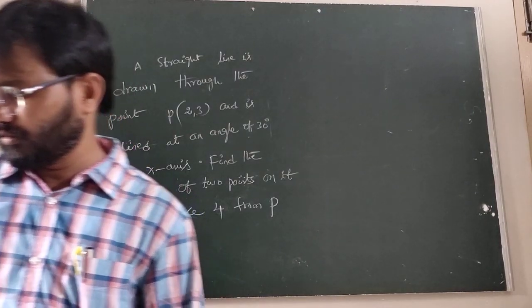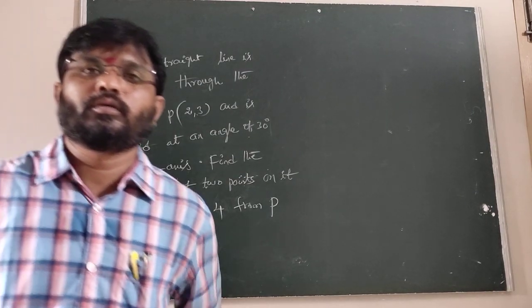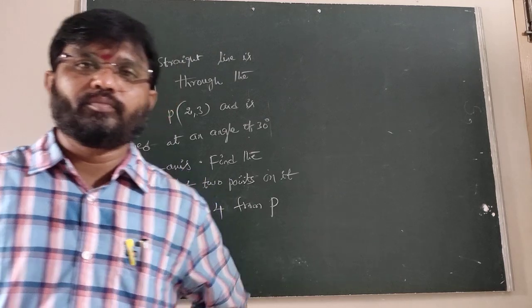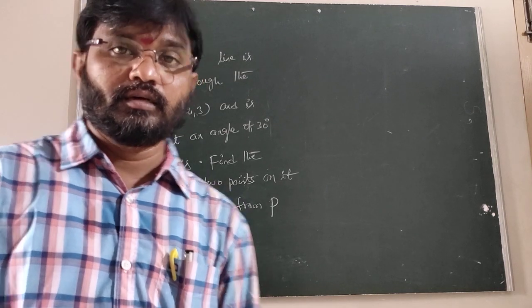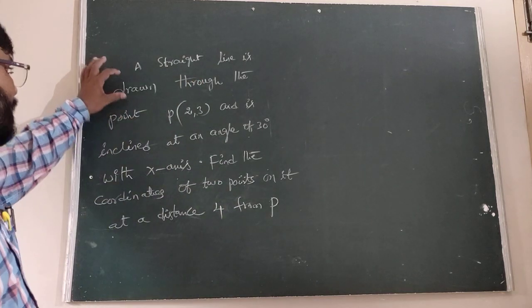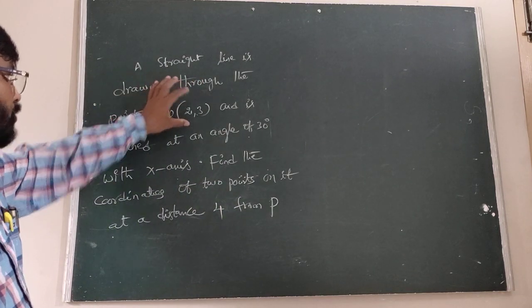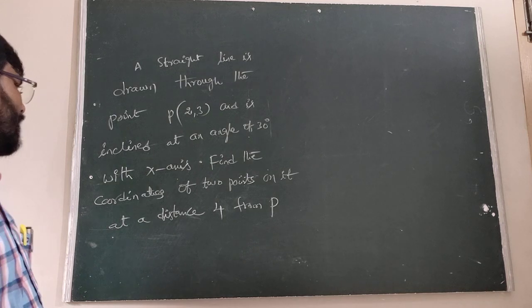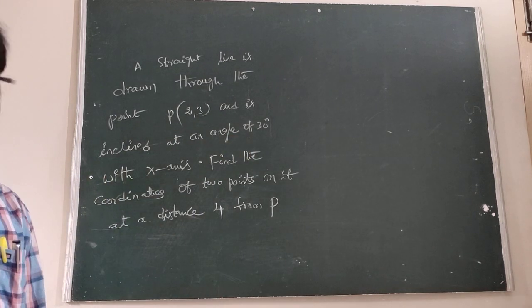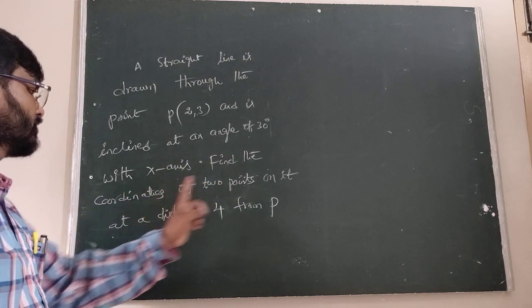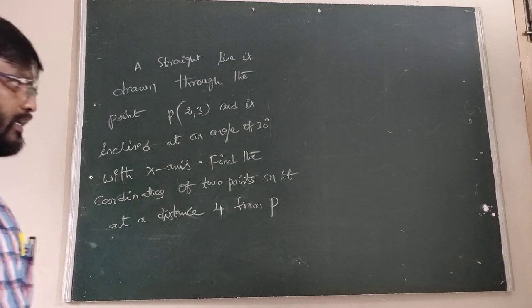So today we also discuss some problems based on the parametric form. This is very important. The first one: a straight line is drawn through the point 2 comma 3 and is inclined at an angle of 30 degrees with the x-axis. Find the coordinates of the two points on it at a distance of 4.